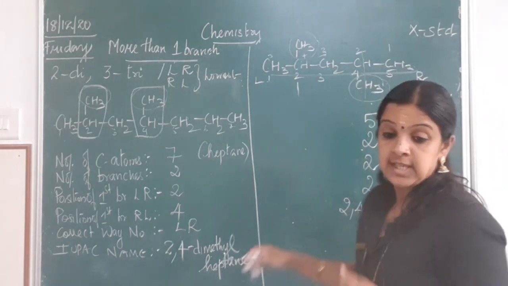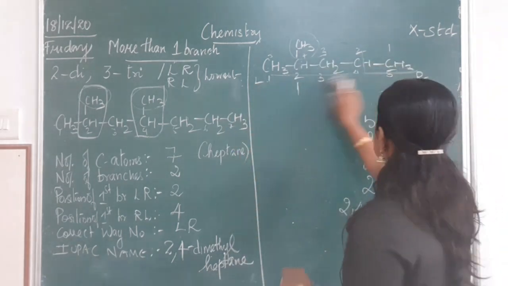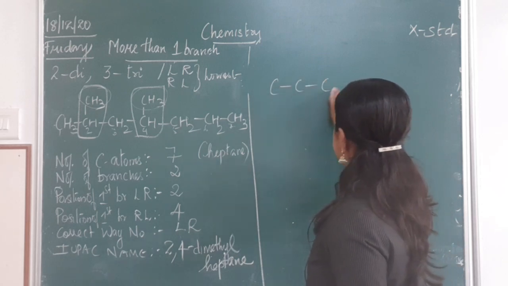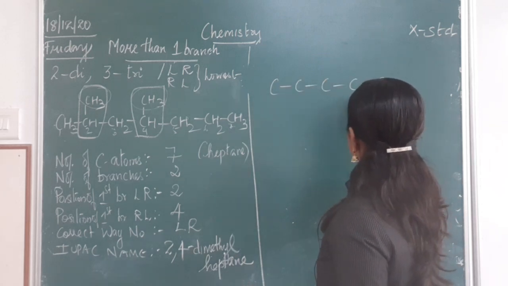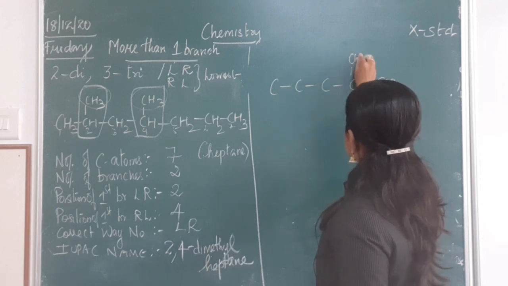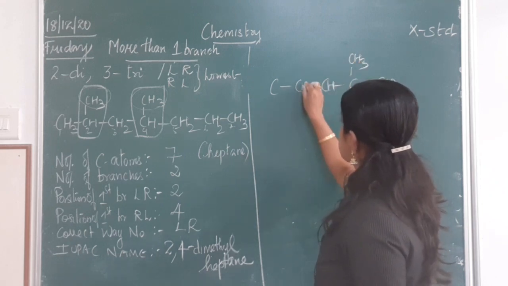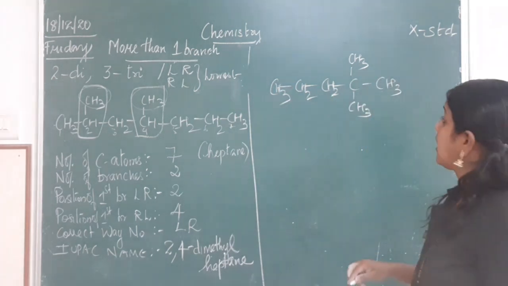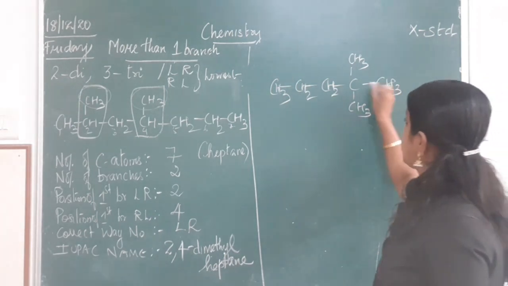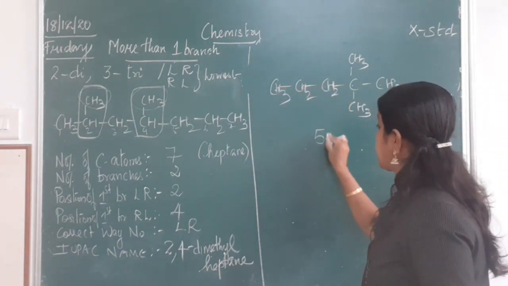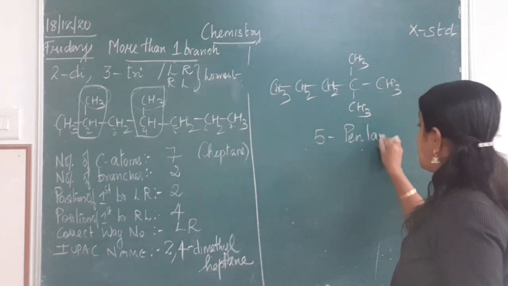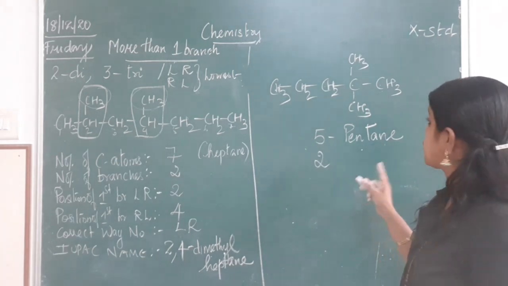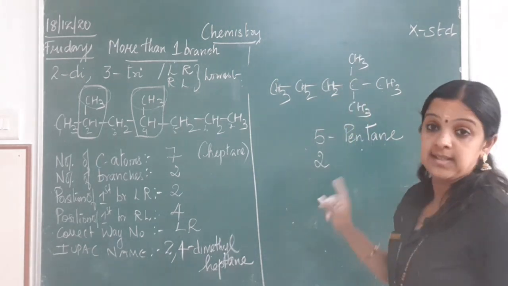Now what happens if you get the branches at the same carbon atom? For example, I have like this: CH3, CH3, CH3, this is CH. If I get like this, how do I name? I know 1, 2, 3, 4, 5. So 5 carbon atoms is nothing but pentane. How many branches are there? 2 branches are there, right? Now with 2 branches, both are methyl, right?